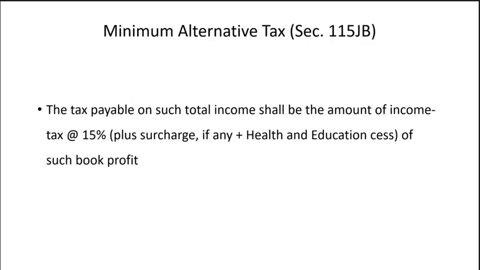Minimum alternate tax: where in the case of a company the income tax payable on its total income is less than 15% plus surcharge, if any, plus health and education cess of its book profit, such book profit shall be deemed to be the total income, and the tax payable on such total income shall be the amount of income tax at the rate of 15% plus surcharge, if any, plus health and education cess of such book profit.